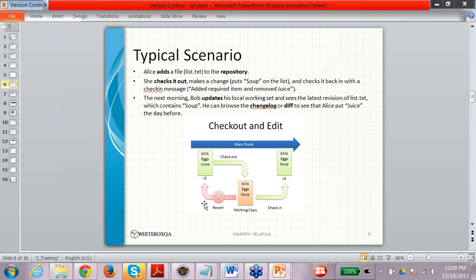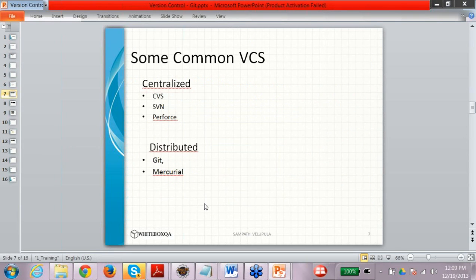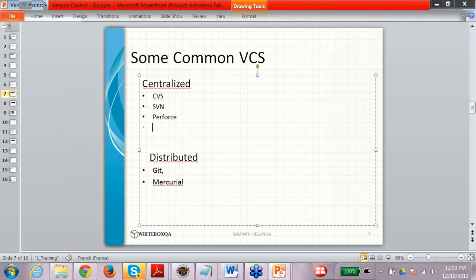Okay, so this is a typical scenario. If you want, you can go through it. I would also like to mention that there are two types of version control system. Usually, for the last couple of years, centralized is more popular.